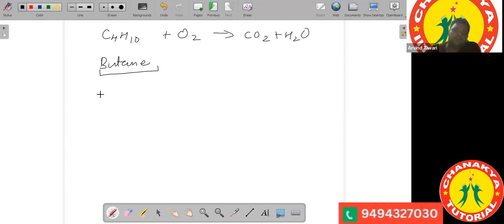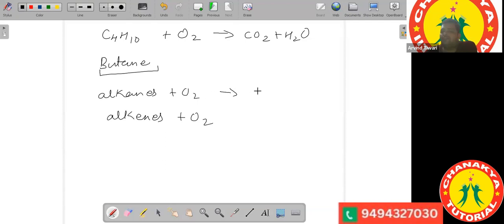Okay. And also see the difference between the reaction of alkanes and alkenes. Alkanes react with oxygen to form again carbon dioxide plus water.